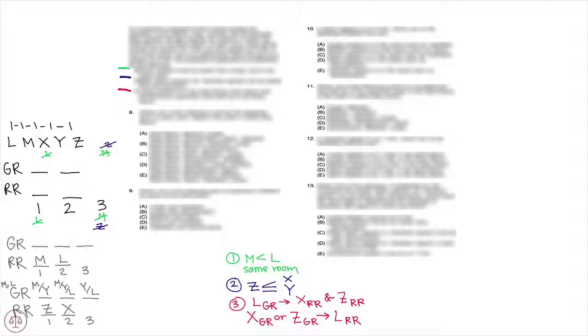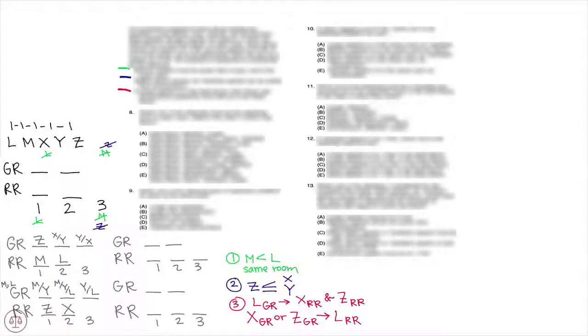Now, in our first option, we have ML in the rose room, which leaves X, Y, and Z in the gold room. And we know from rule number 2 that Z is going to be before X and Y, so that makes it easy. We know Z is going to be first, and then we have an XY binary. Now, these are the two options if the gold room has the 3 p.m. speech. Now let's write out our two options if the rose room has the 3 p.m. speech.